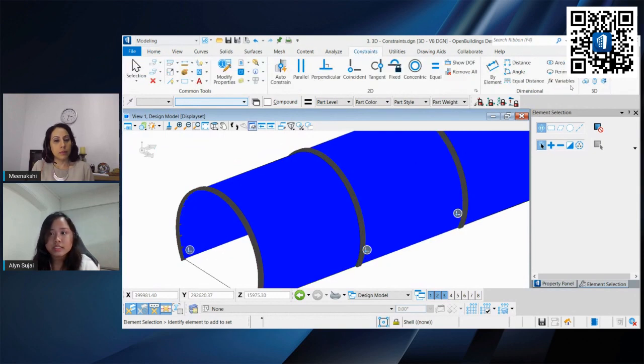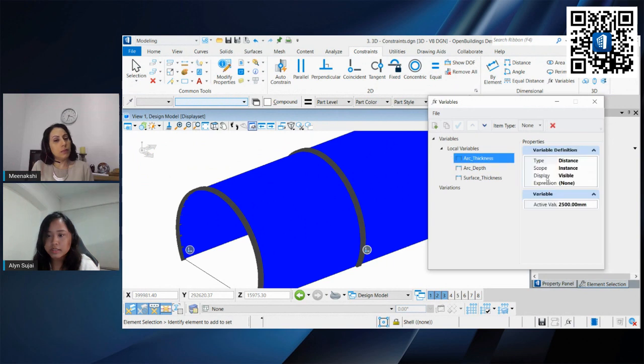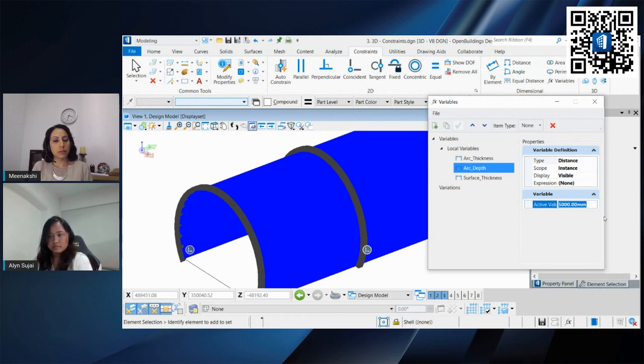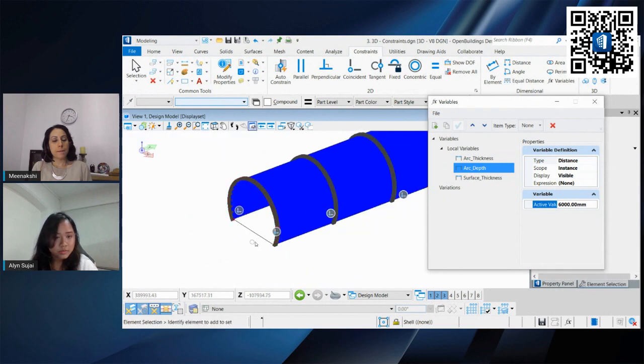If you want to test the variables again, let's try that out. Thickness, maybe it's 5000. That can be 6000. So it works well.